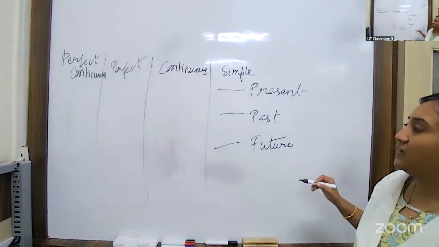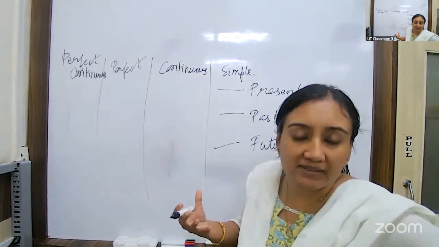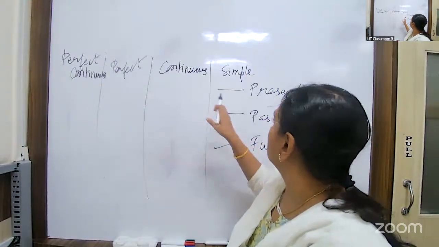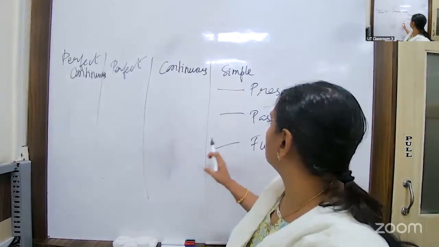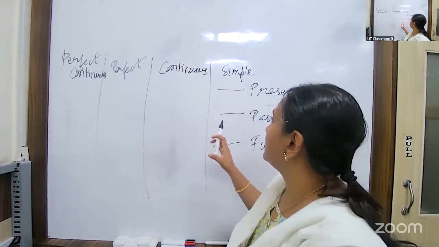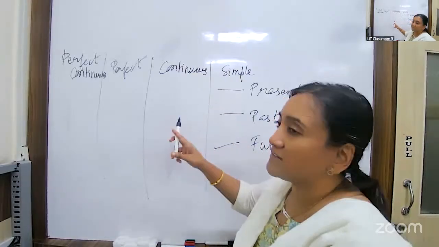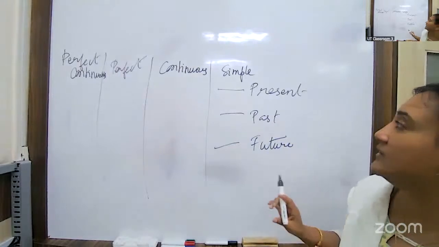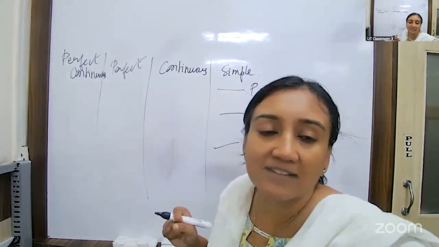Okay. Now, when do we use simple? Like, what is the form of simple present? So, simple present, simple past, simple future. Present continuous, past continuous, future continuous. Then present perfect, past perfect, future perfect. Then present perfect continuous, past perfect continuous, and future perfect continuous. Right? These are the classifications. Now, what is the form of simple? First, you tell me the form, and then we will quickly discuss the usages.